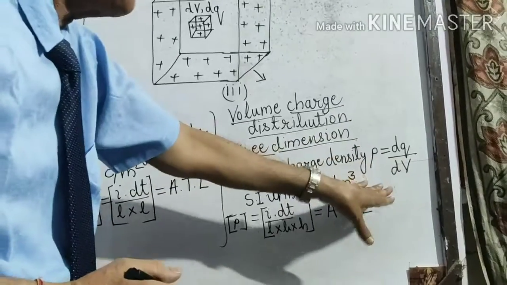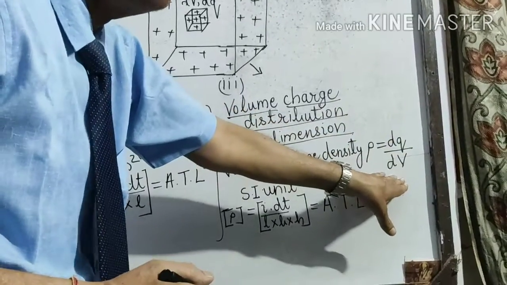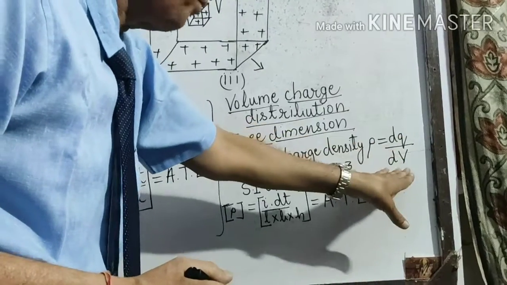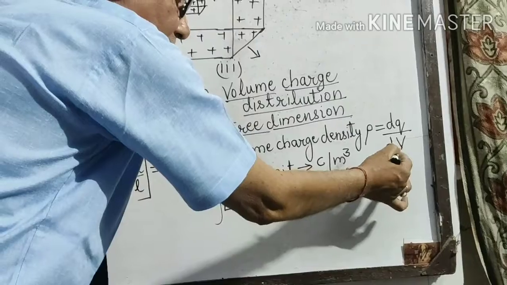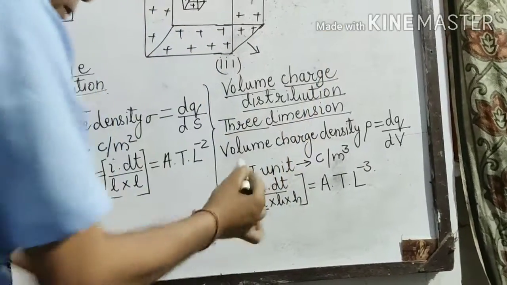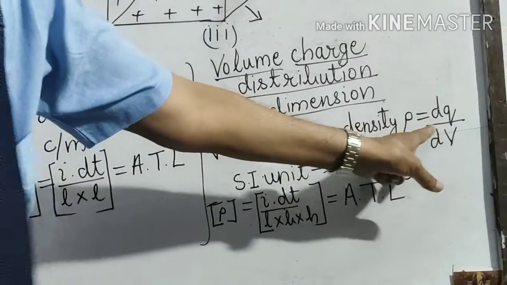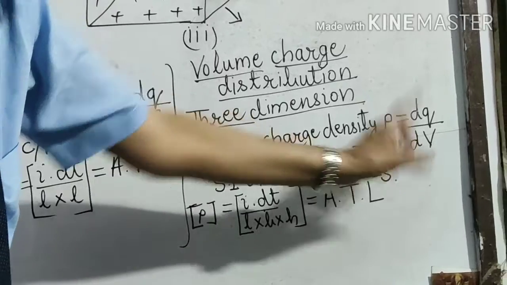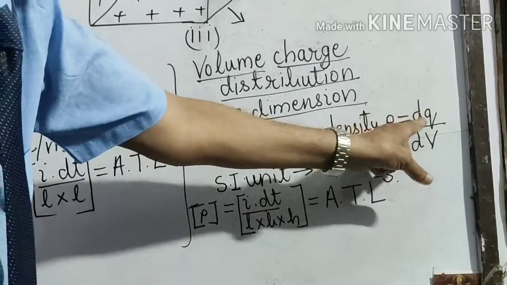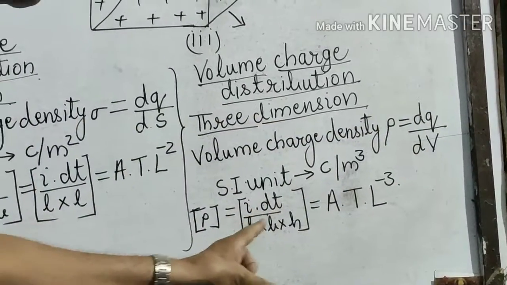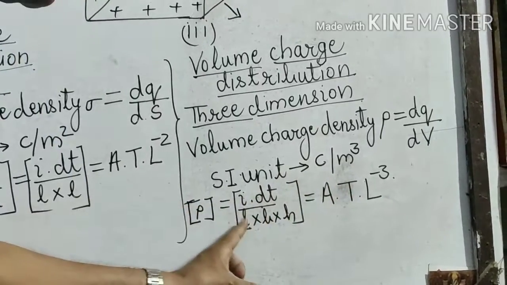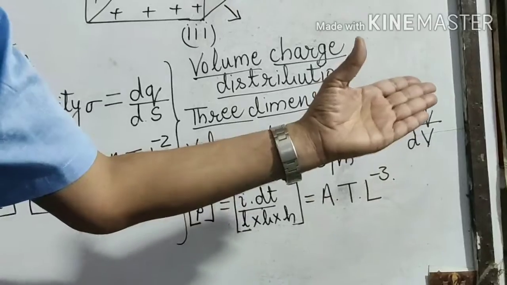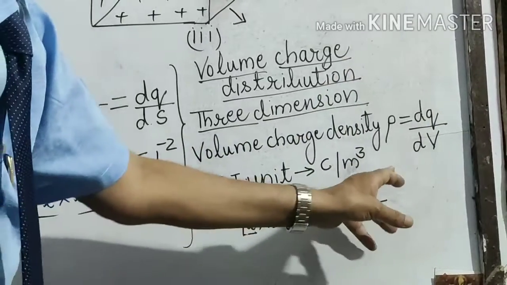The formula is charge divided by volume, that means dq upon dV. Its SI unit is coulomb per meter cube, and the dimensional formula you can also calculate from the formula itself. dq can be written as I into t, L into B into H, I A times T, L B H, all the three are lengths, L, so L to the power minus 3.